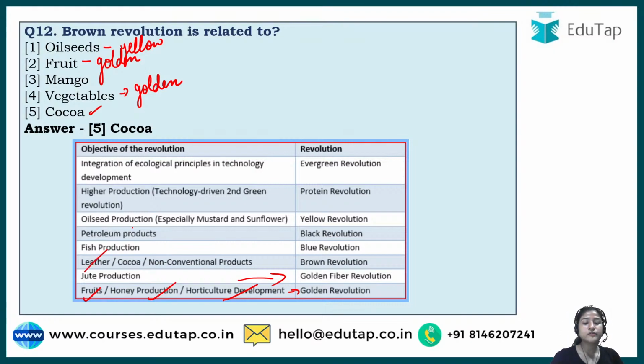For leather also we use Brown Revolution. For cocoa also we use Brown Revolution. Non-conventional products also we use Brown Revolution. For fish production it is blue. For petroleum products it is black.